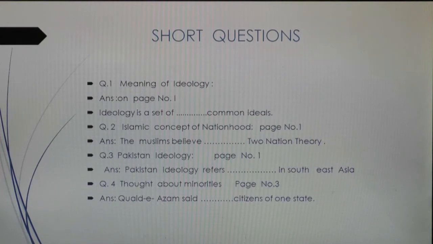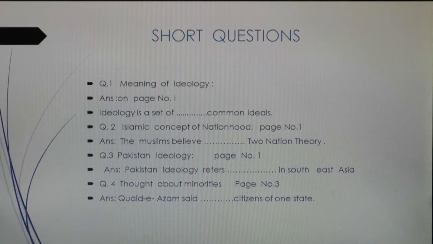For number 1, the short question is provided on page number 1. So the first and the last words of the sentence are given. Ideally it is a set of dash and the last word is common ideal. So for the Islamic concept of nationhood, page number 1, the answer begins with Muslims believe, and the last words are two nation theory. You have to underline the answer on the mentioned page.